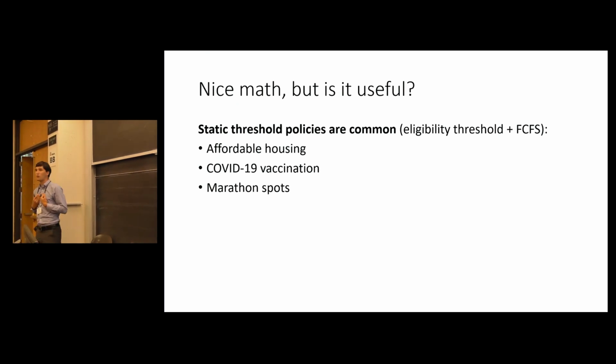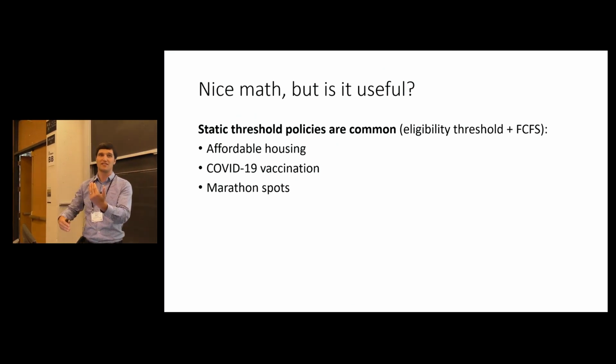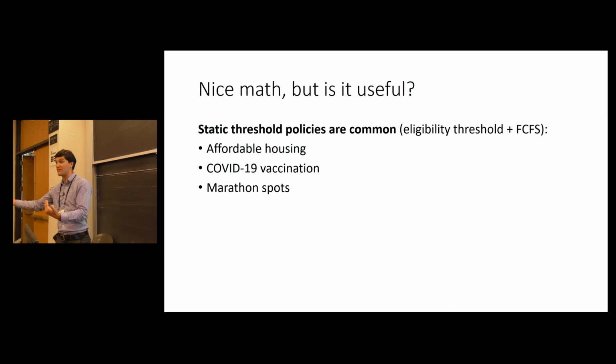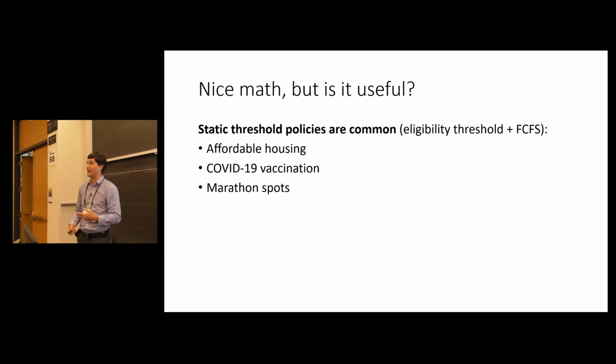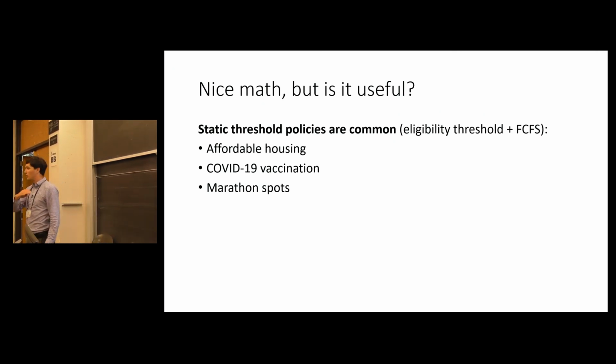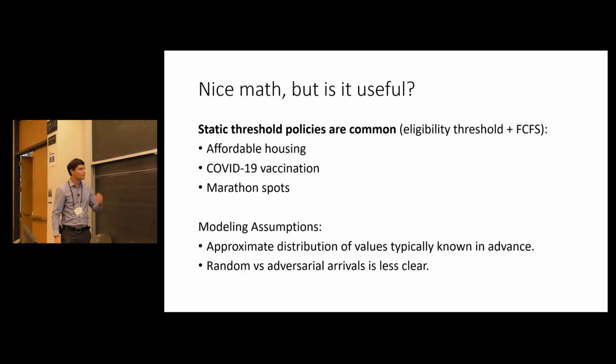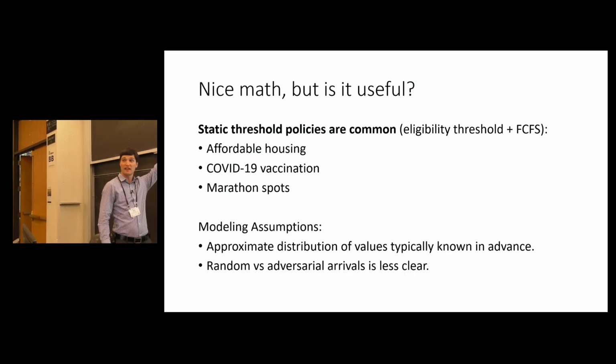So one area that I work in is affordable housing. And there, you'll often have income eligibility. Like to qualify for this program, your income can't be too high. But I don't take someone with an income of $16,000 and necessarily prioritize them over someone with an income of $17,000. I just have a first come, first serve among the eligible population. And that's also what we did for COVID vaccines last year. We would often have policies like anyone over 65 is eligible to be vaccinated in the state. Now it's a mad scramble to see who can book the appointments. So we see that these policies are used.